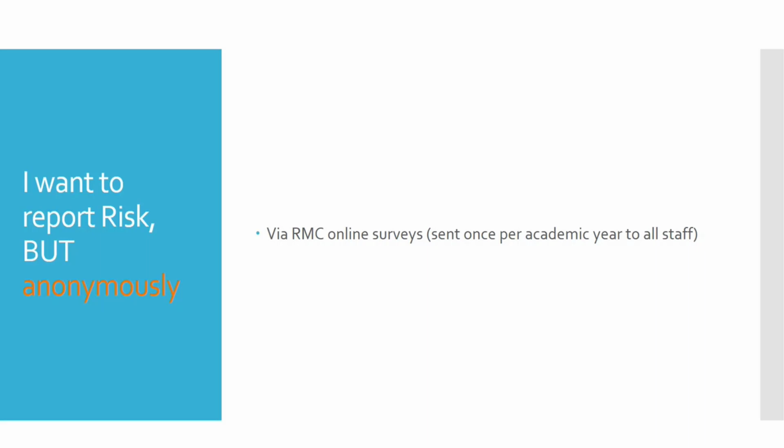from the RMC department, you get one online survey. In that you can specify the risk incident, or you can specify the risk, and it is once in an academic year. It will be sent to all the staff, and you have to fill in that online survey and write the details about the risk which you found. So if you don't want to use ORMS, you can use the online survey which we send from RMC to every staff once per academic year. Okay.